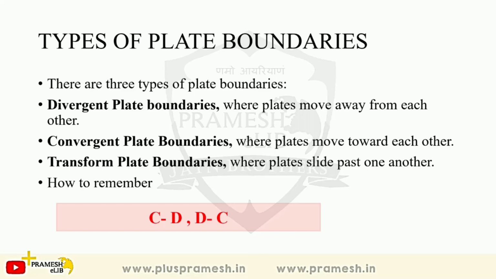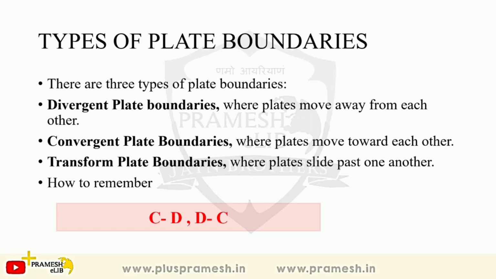Any 2 plates where they are meeting will be the plate boundary, and that is the point you have to understand: all earthquakes and volcanic eruptions will occur where there are plate boundaries, but there are different types of plate boundaries. We will come to that later on. Earthquakes, volcanic activity, mountain building, and oceanic trenches are all occurring along the plate boundaries. They are all interplate, not intraplate. Intraplate means within the same plate, and interplate means the movement of one plate and the other plate. We are talking of 2 plate movements. Intraplate means we are talking only within the plate. So you must remember these words.